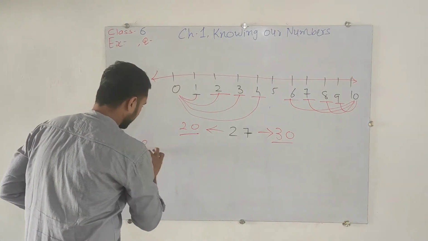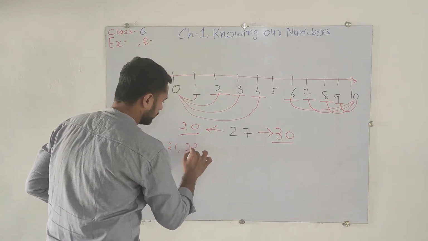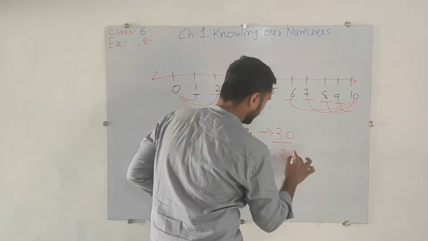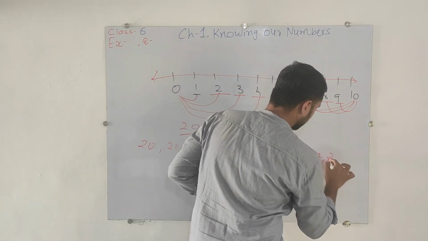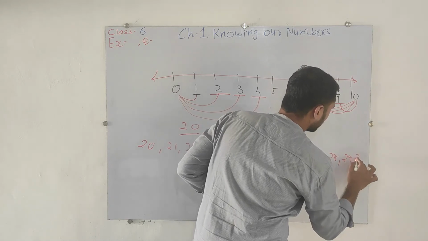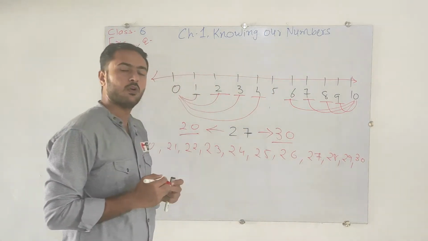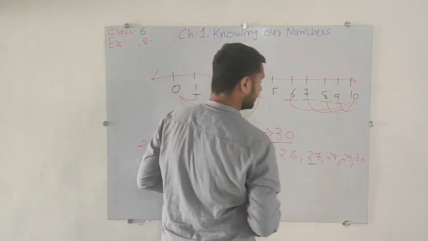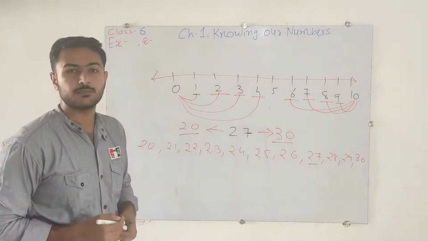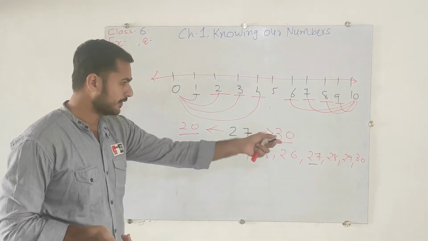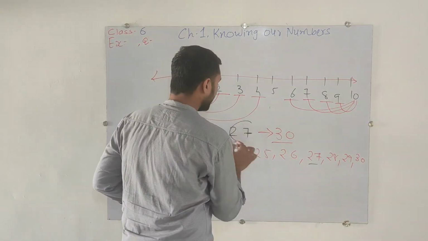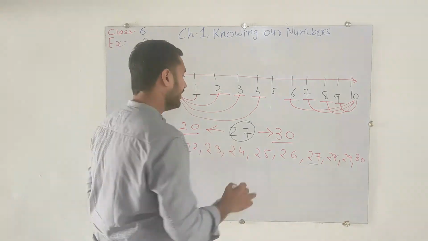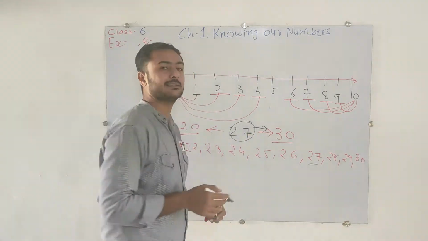See, 20, then 21, 22, 23, 24, 25, 26, 27, 28, 29 and 30. Now from this, 27 is here. Is it nearby to 30 or 20? That is nearby to 30. So whenever I try to round off 27, I will write 30 as the round off.